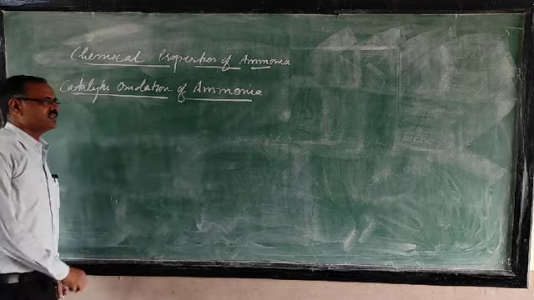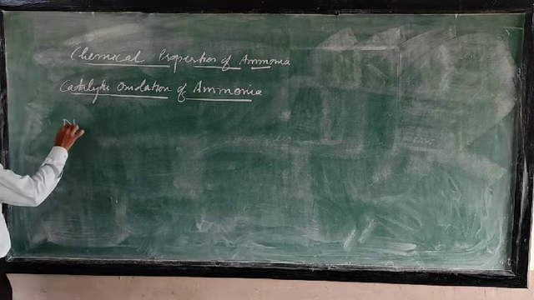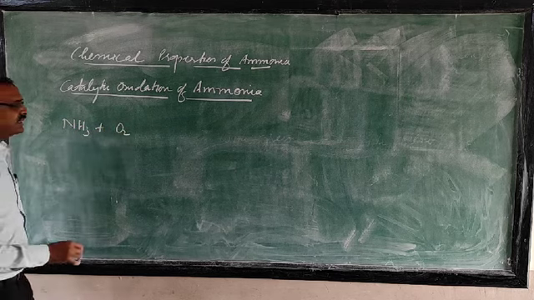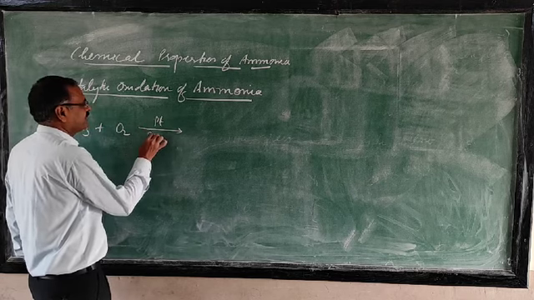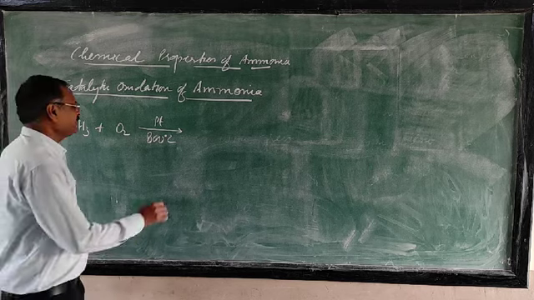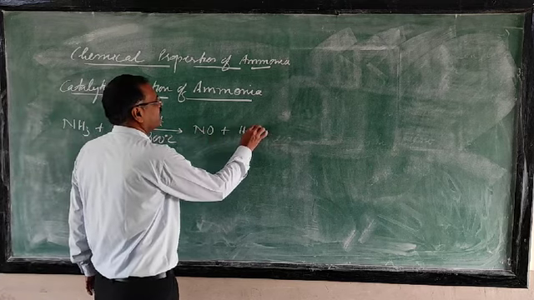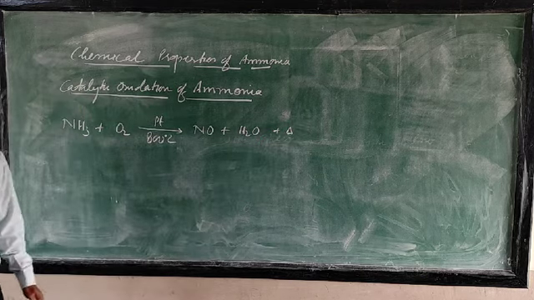The catalytic oxidation of ammonia means ammonia reacts with oxygen in the presence of platinum catalyst. Temperature is 800 degrees Celsius. It will form nitric oxide and water vapor, and the reaction is exothermic.